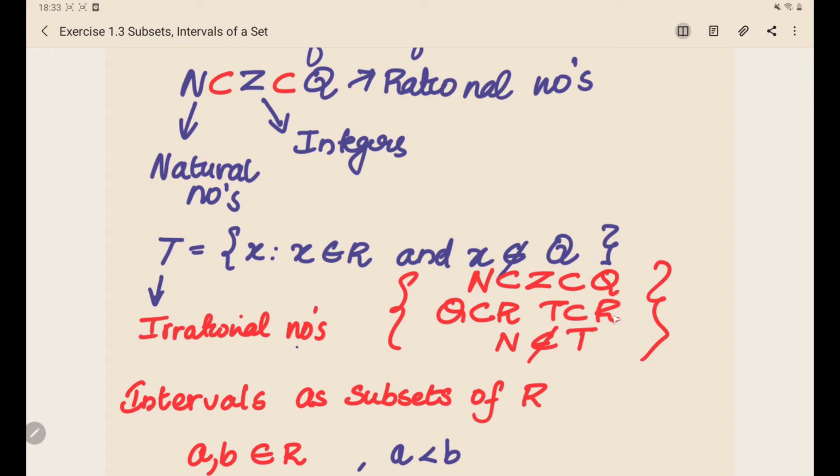Again, T is a subset of real numbers. But is N a subset of T? No, because T is the set of irrational numbers, right? And N is the set of natural numbers. The set of natural numbers is a subset of Q and it does not belong to T. I hope this theory is clear.